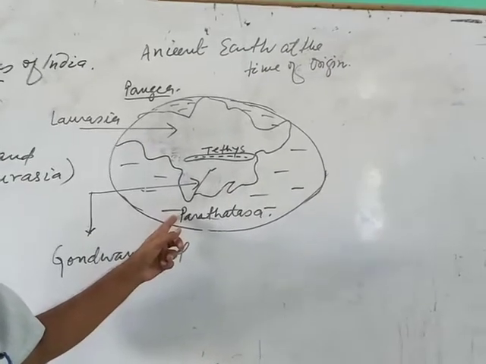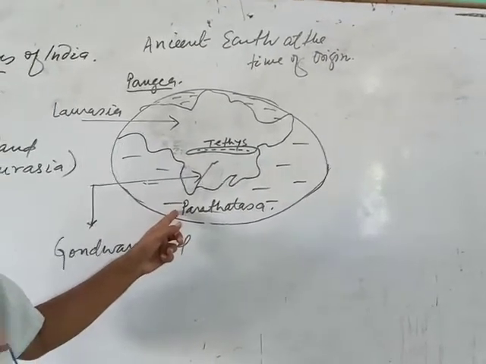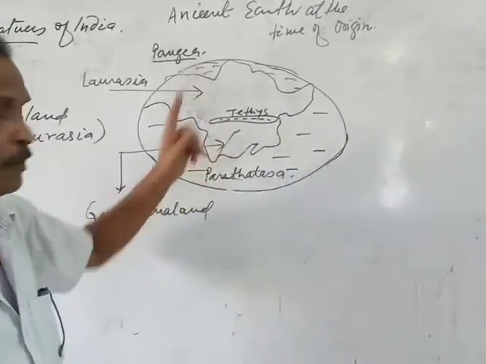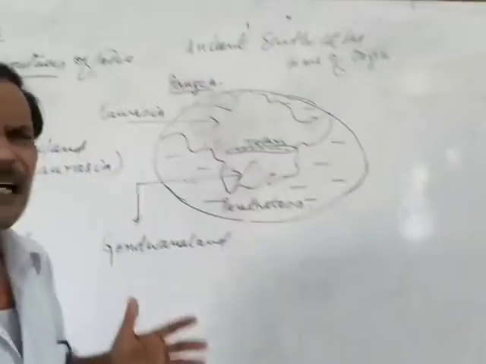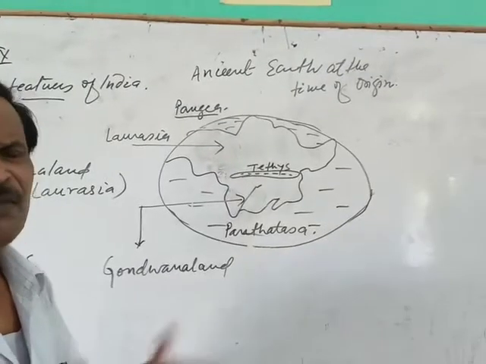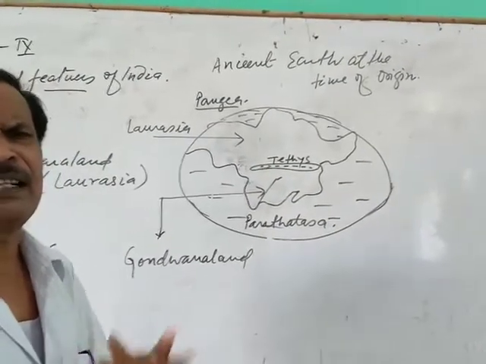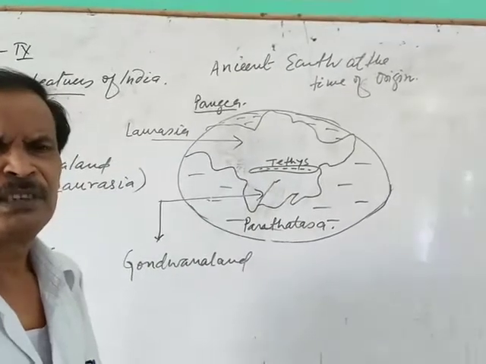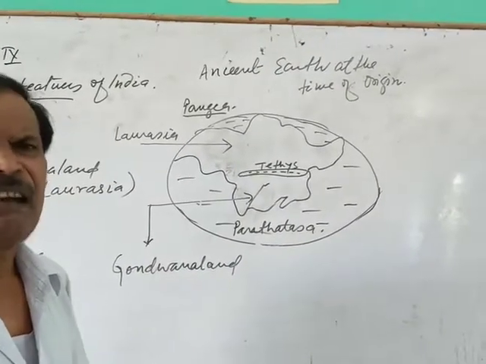I think that in my previous classes I have already described Pangaea and Panthalassa. That Pangaea was made of ancient rigid hard land masses. It was the area of hard rigid land mass which was already formed by the evolution of magma material, lava material.